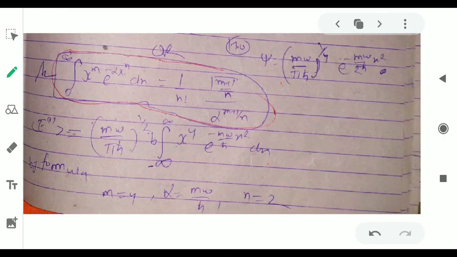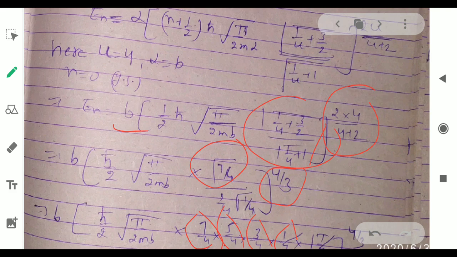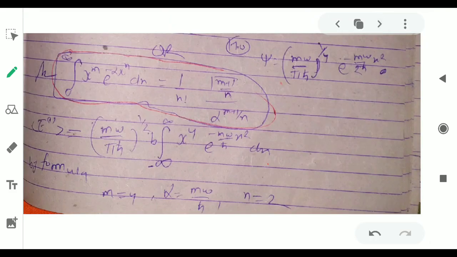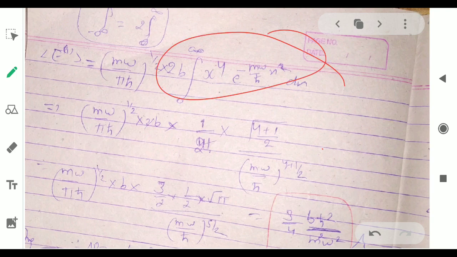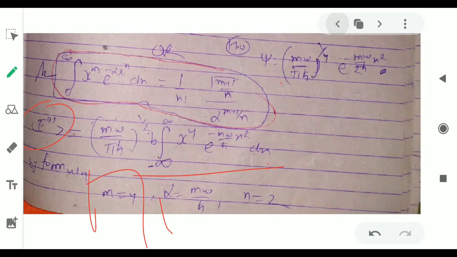Next, after solving this gamma function we will find the answer in the question, or we can find this by the detailed solution, that is the expectation value is equal to this, and by formula we can find this. Or even the value of the integration of x^4 is equal to this, and the two function values are this. So after finding the value of the integration, we will find this formula. So this is the detailed solution method, or this is the trick.